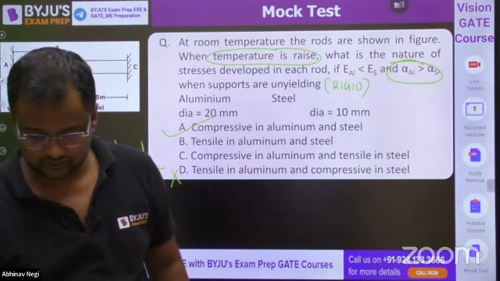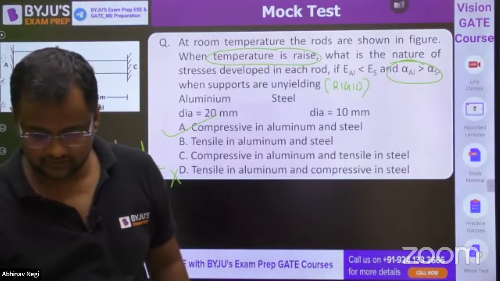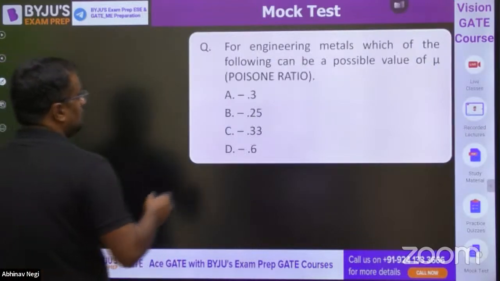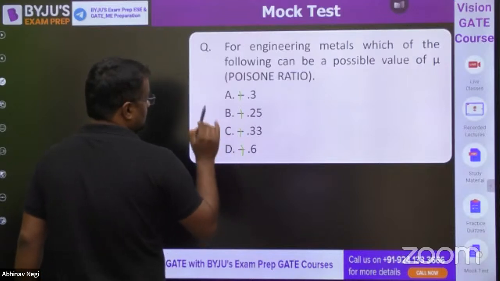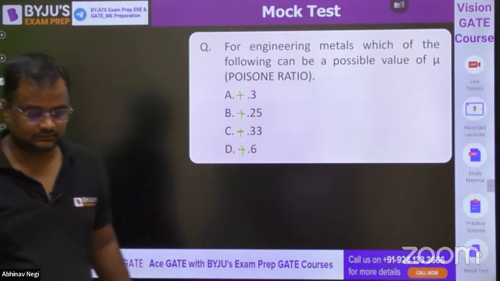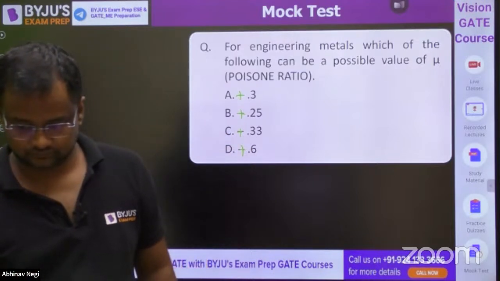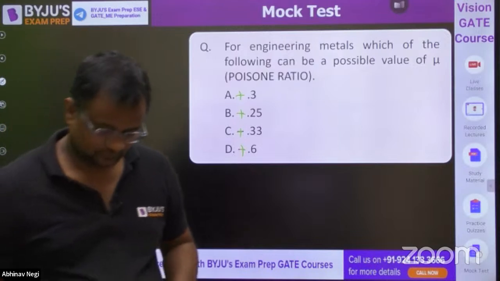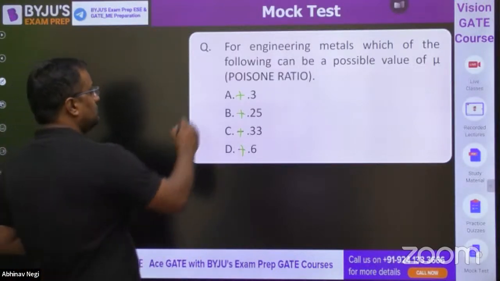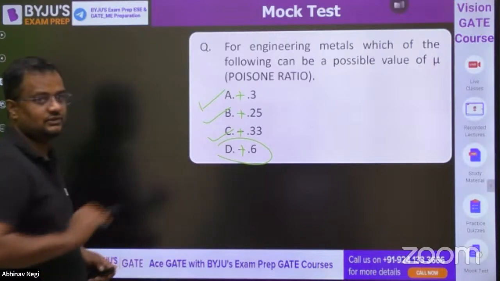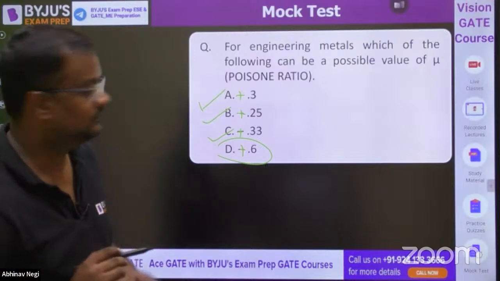Understood? Everyone? Okay. Which values of mu are possible? Guys, for metals, mu can only be positive, in the range 0 to 0.5. So this is not possible in MSQ.